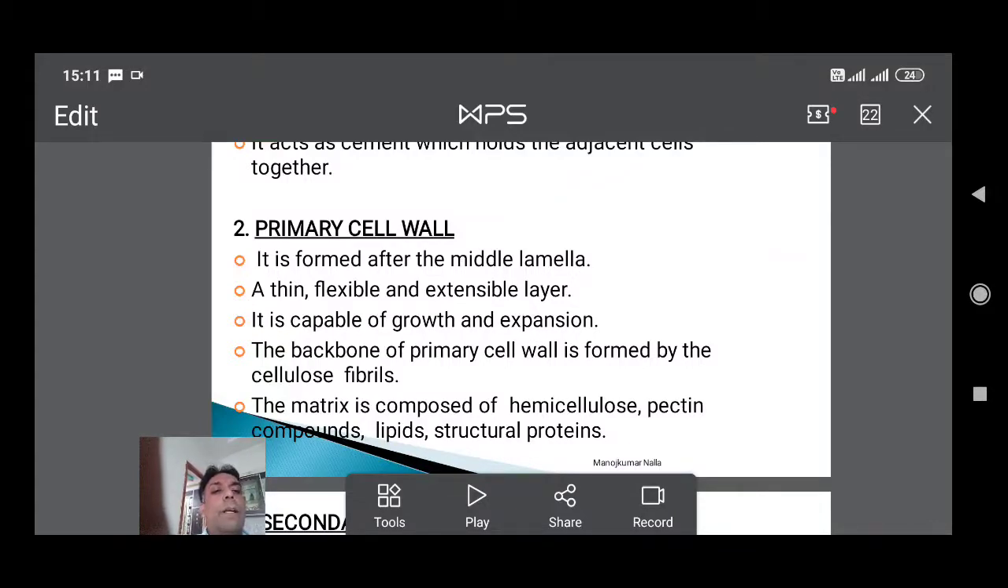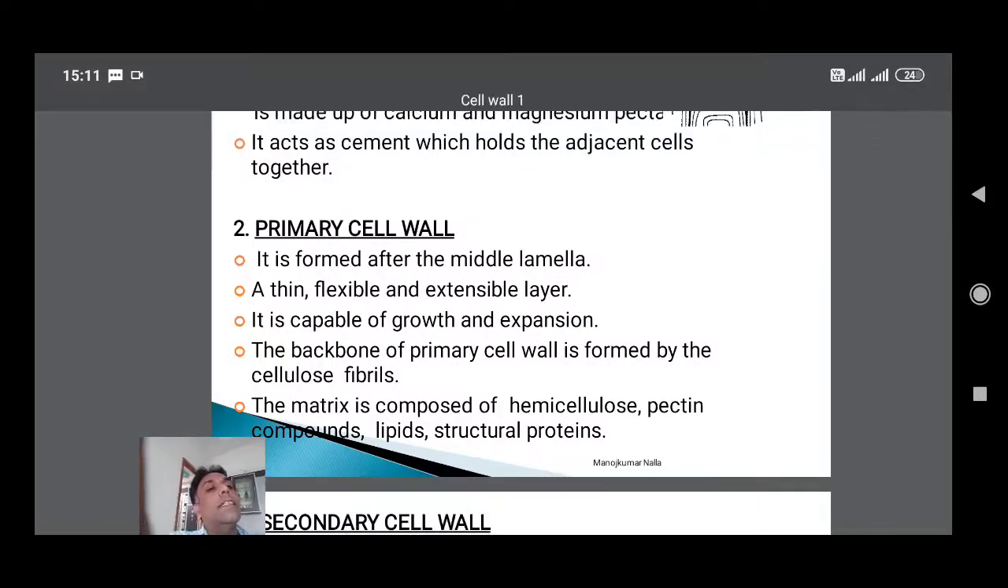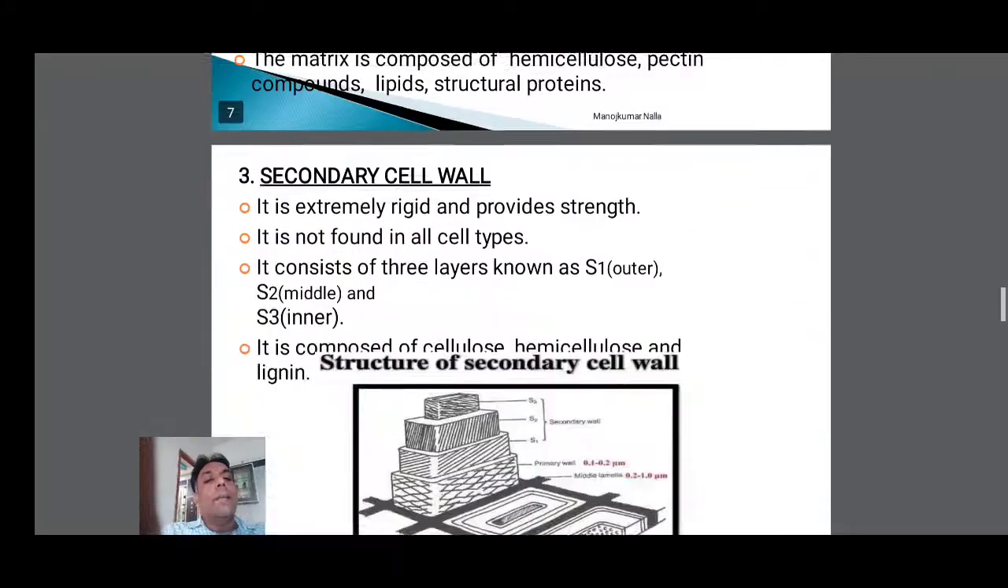The backbone of the primary cell wall is formed by cellulose fibers. Mostly all primary cell walls are made with cellulose fibrils. The matrix is composed of hemicellulose, pectin compounds, lipid and structural proteins. These cellulose fibrils are embedded in this matrix and form the primary cell wall.